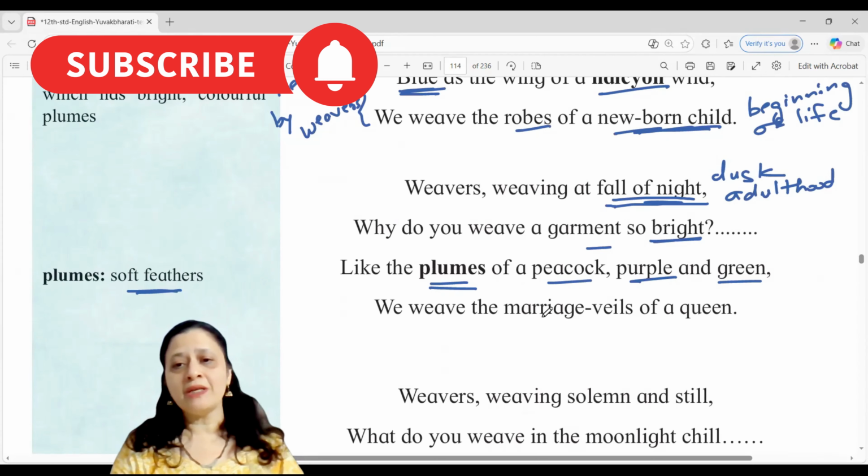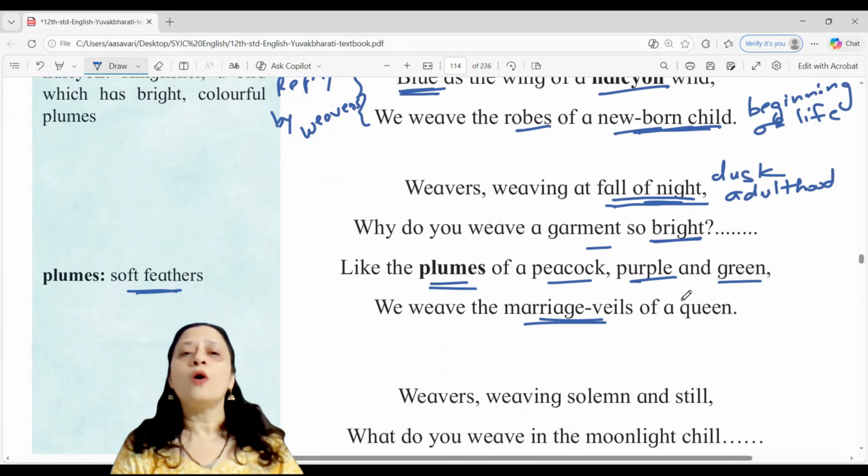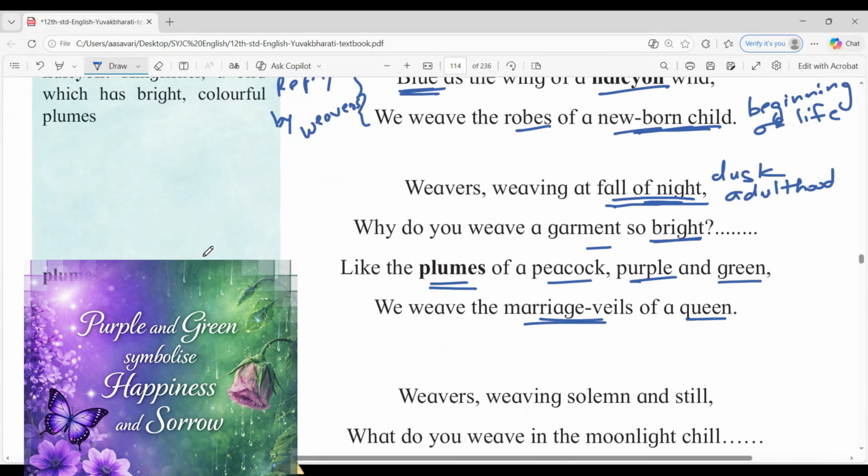So we are weaving the marriage veils, the clothes to be worn on the day of the marriage by a lady. Okay, so a girl who is about to get married, so she chooses the colors purple and green. Okay, purple and green here symbolize a combination of happiness and sorrow.